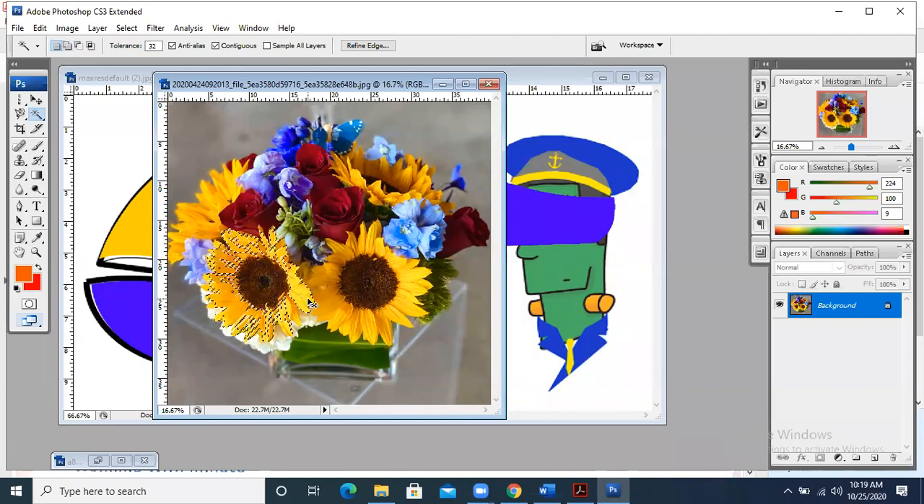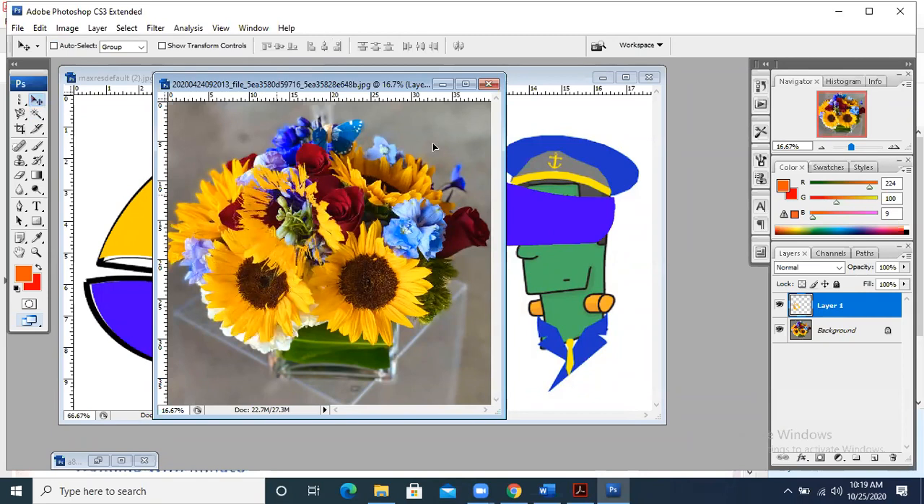selected. Now if I press Ctrl C and Ctrl V, you will be able to see that I have selected almost the complete sunflower. How? I pressed the Shift key and then added to the selection. I added to the selection and then I became able to do this. Are you getting this point? So this is how we are going to apply all these options.